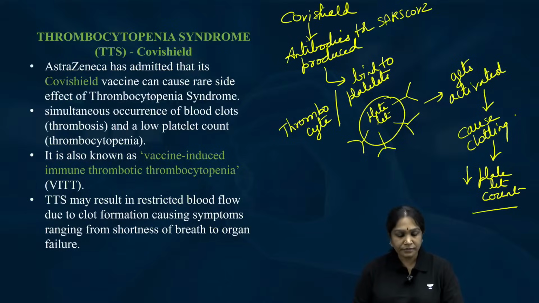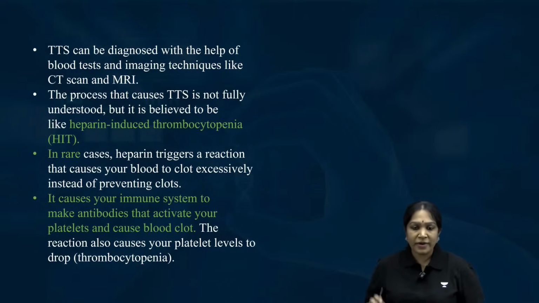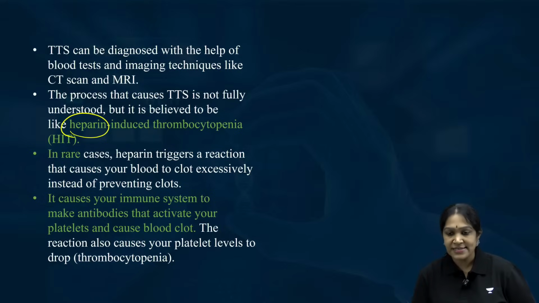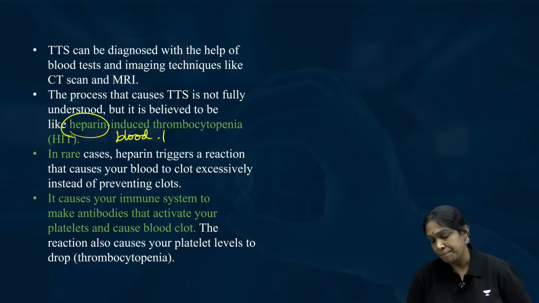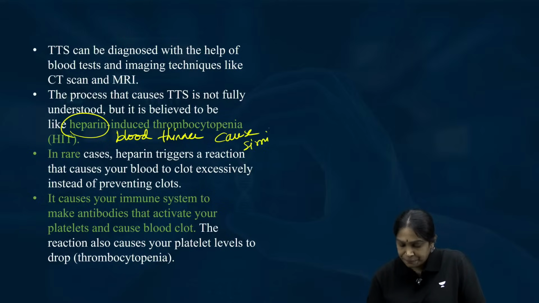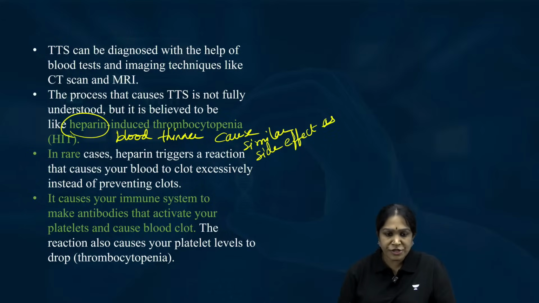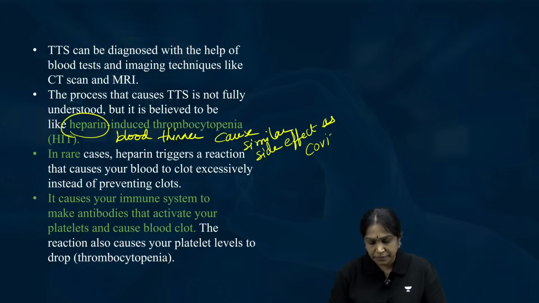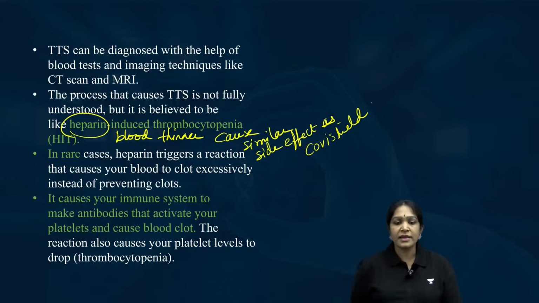Okay. Then, one point is there is a blood thinner called heparin. It is actually a blood thinner, but this will also cause similar side effects as Covishield. Done? Clear for all of you?